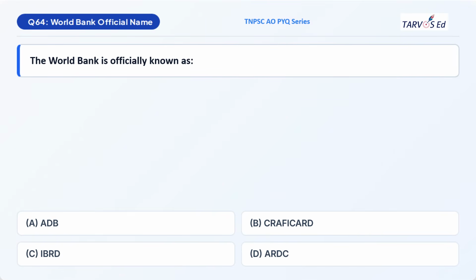Moving on to the next question, also from Agricultural Finance. They are asking about a World Bank related topic. The World Bank is officially known as: option A, ADB, Asian Development Bank; option B, CRAFICARD. You can eliminate this here itself because we have seen CRAFICARD is related to NABARD and not to the World Bank. It is a committee that recommended NABARD. Option C, IBRD, International Bank for Reconstruction and Development; and option D, ARDC, Agricultural Refinance and Development Corporation.